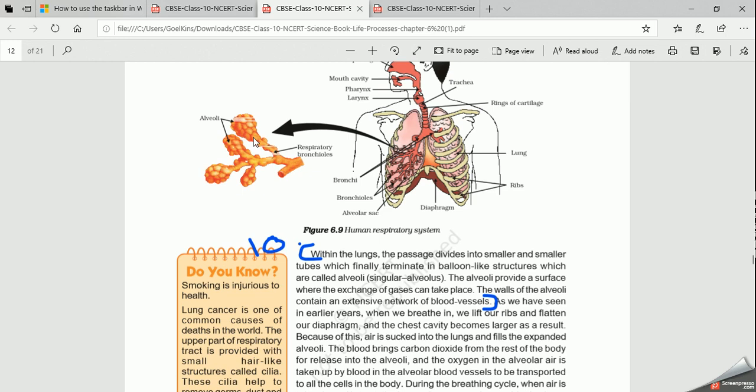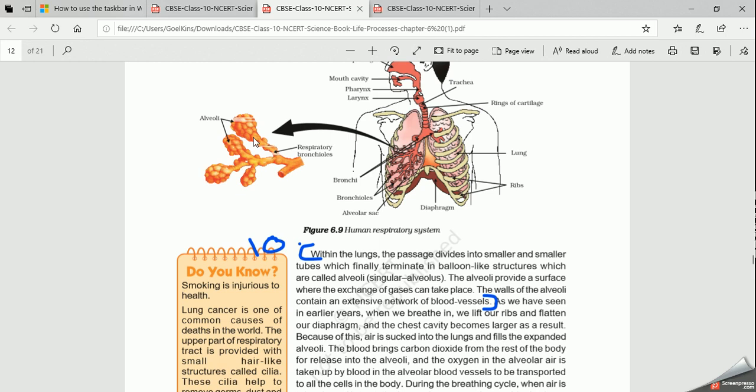Now, while breathing in, what will we do? We will lift our ribs. We lift our chest upward. Why are we lifting our ribs? To increase the surface area of our chest cavity. Now the question is, why are we increasing the surface area? We are increasing the surface area to reduce the pressure.